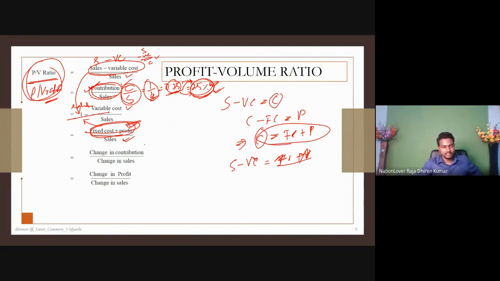Or you can check it as change in contribution, that means delta C, divided by change in sales, that means delta S. Change in contribution to change in sales, say between 2009 and 2010. Take the contribution in 2009 and in 2010, and sales here and here, so directly you can also calculate the change. You have to calculate the change figure.